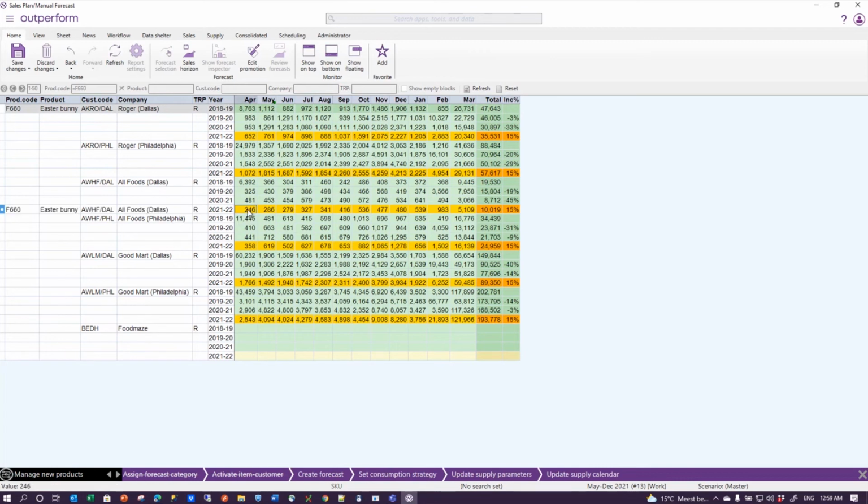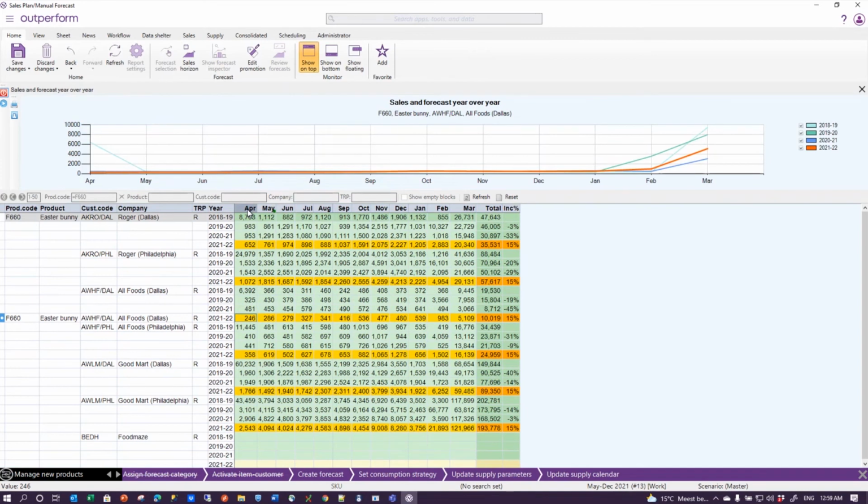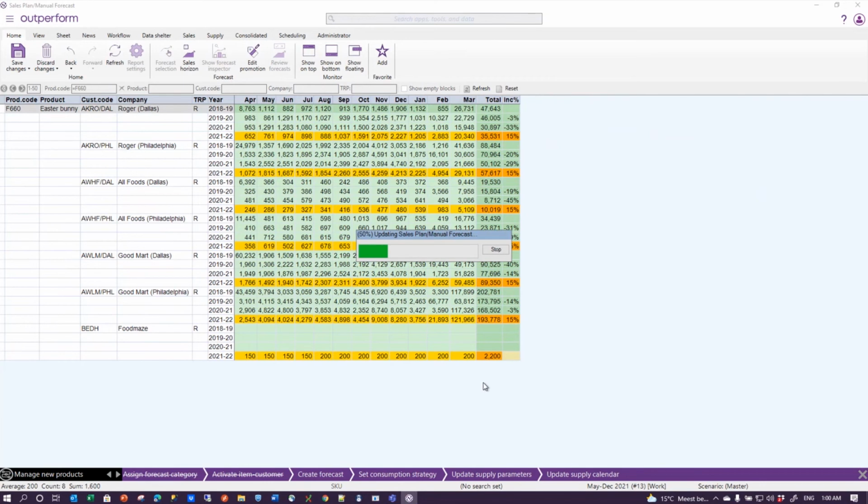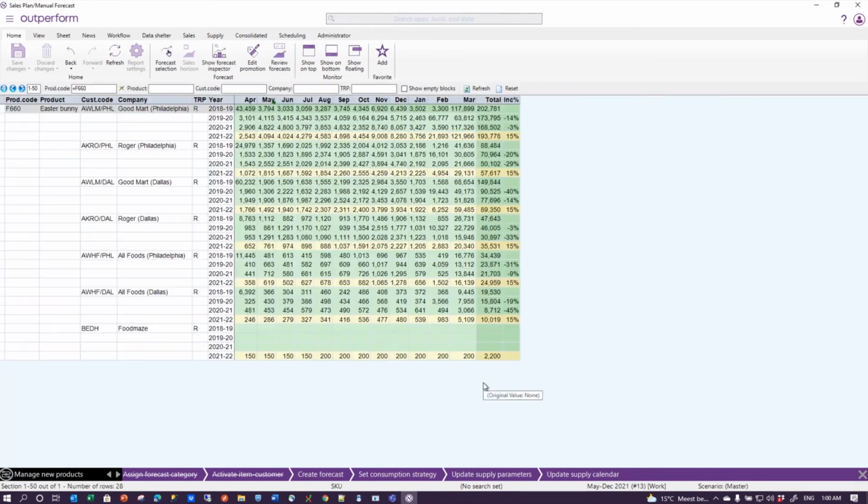Let me see in one of the monitors if that looks something. Well, there is some pattern that's been discovered, but this product doesn't have any history, so therefore the engine can't be expected to forecast anything. And I set this to like 150 units for the first 4 months, and thereafter maybe increasing to 200. And that's sort of as far as I want to go with this one. I've created my forecast and complete that step.